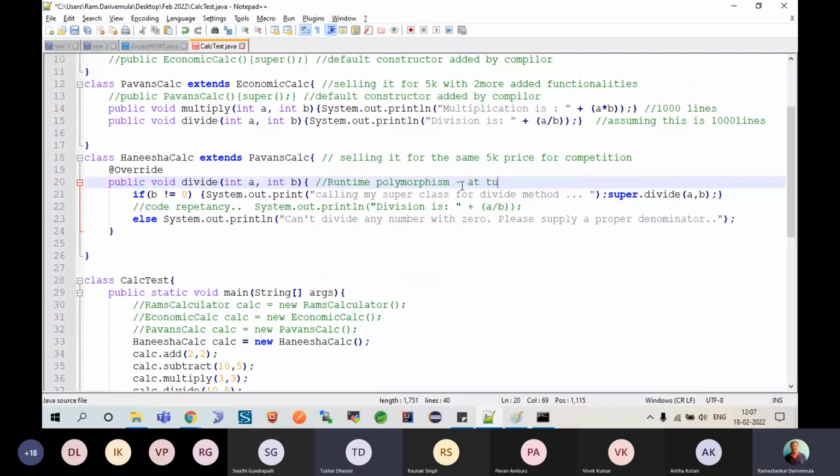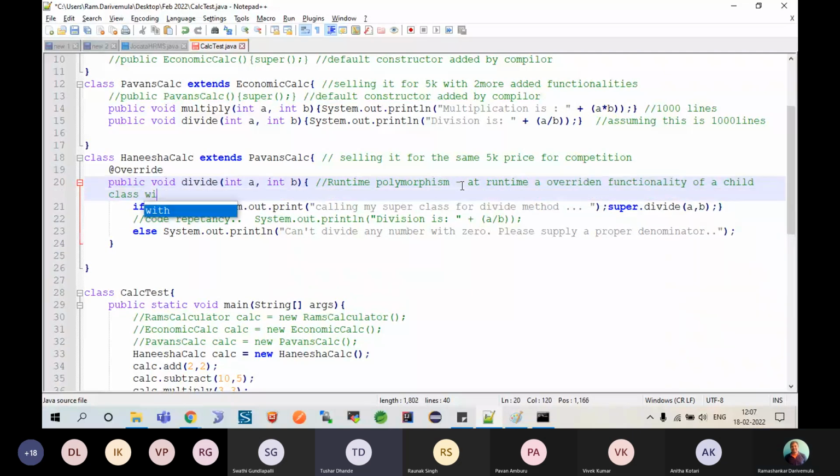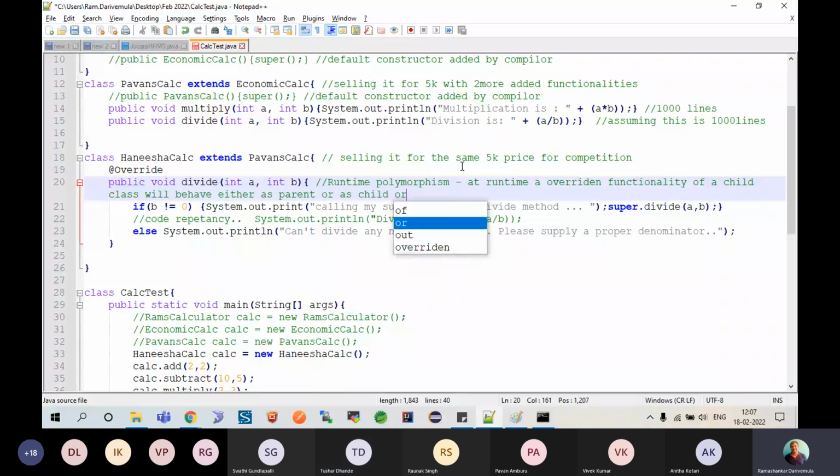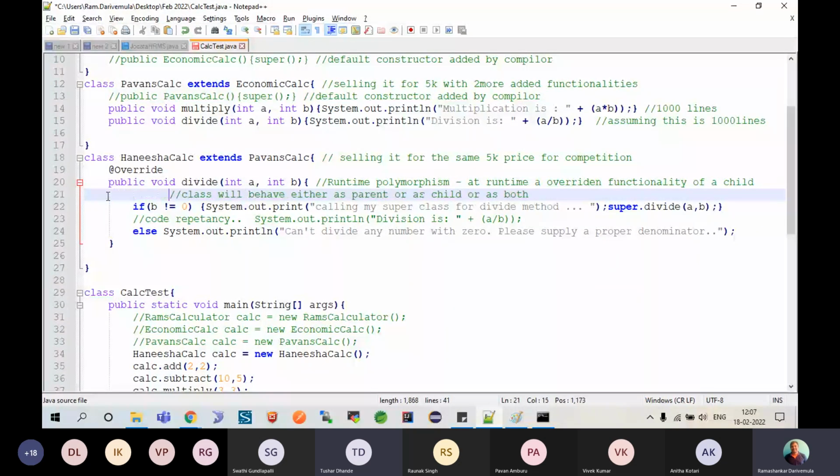At runtime, the overridden functionality of a child class will behave either as parent or as child or as both. That you cannot achieve so easily. That is possible only through Java inheritance. I mean to say runtime polymorphism, OOPS concepts.